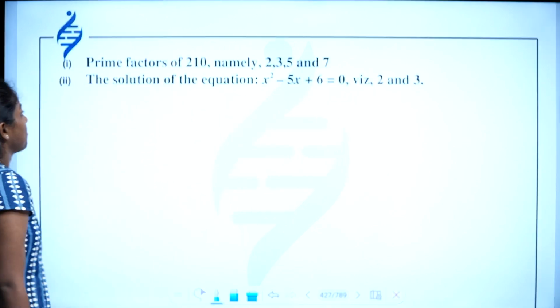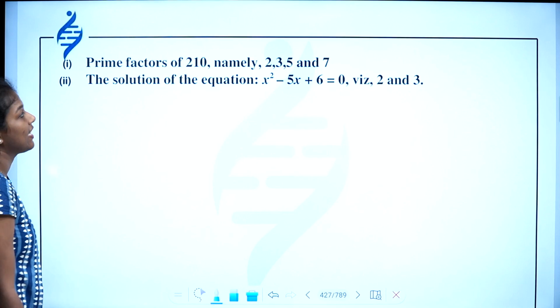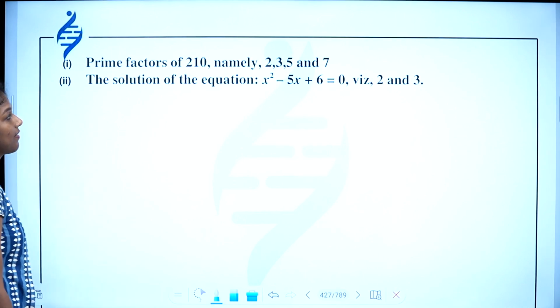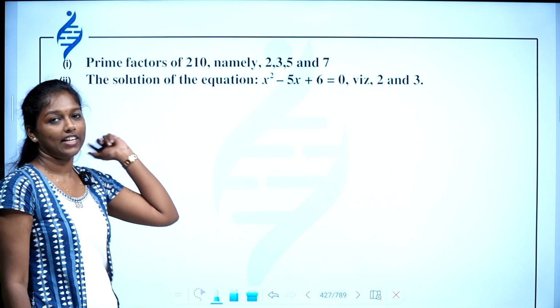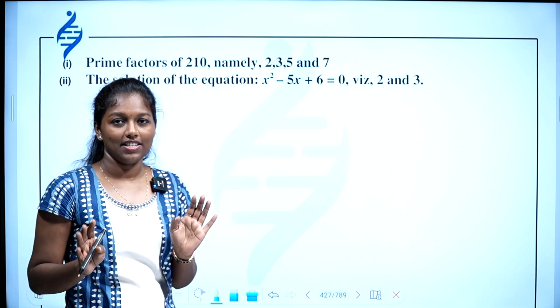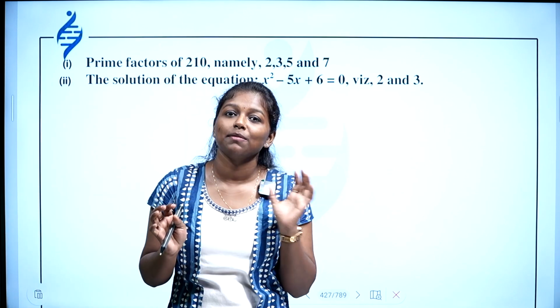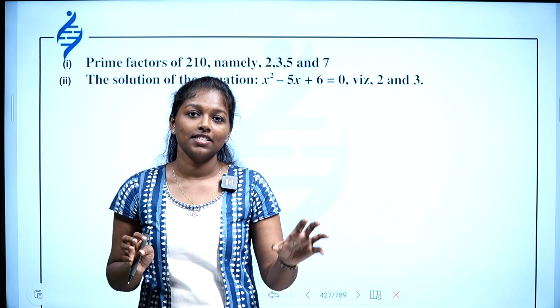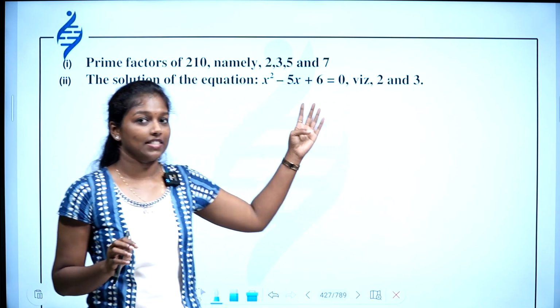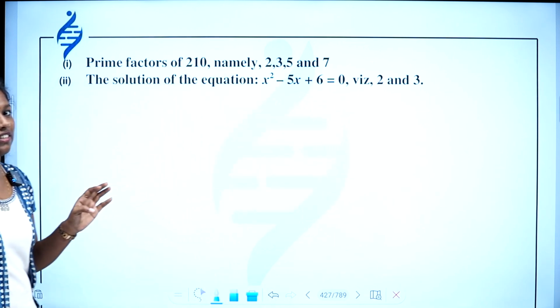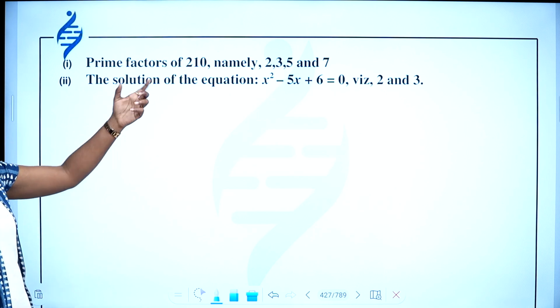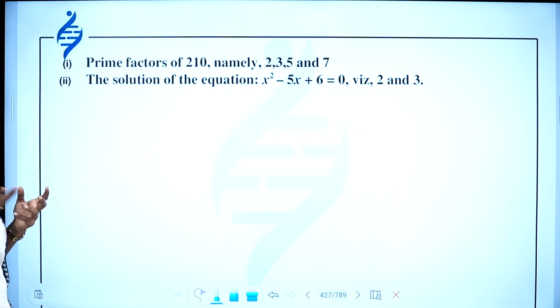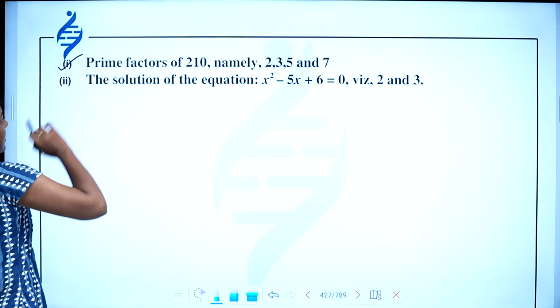Next, prime factors of 210, namely 2, 3, 5 and 7. If we consider this number 210, there will be several factors, and there will be a finite number of factors. In that, there are only 4 prime factors. So the set is well defined. If you got a number, you can check whether it is a prime factor of 210 or not. So this is also a set.